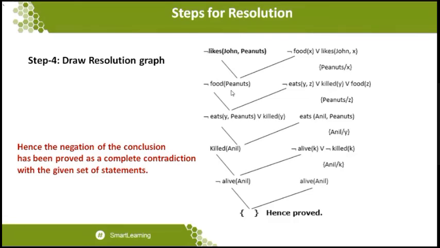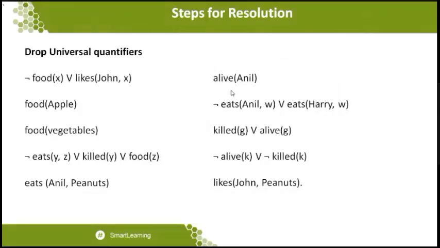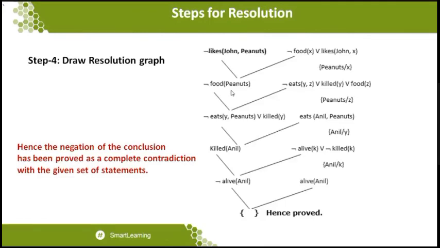Now the likes of John comma peanuts and its negation will go for strikeout, and only one thing is left, that is not of food of peanuts. When I take not of food of peanuts, then we want to find which equivalent statement is able to compensate, in the sense we have statements available 1, 2, 3, 4. The fourth statement is available, that is not of eats of y comma z or killed of y or food of z. So this statement, food of z, can be replaced with food of peanuts. So that statement will be erased. So you can see that z is going to be replaced by peanuts.